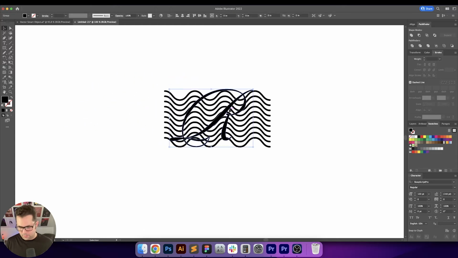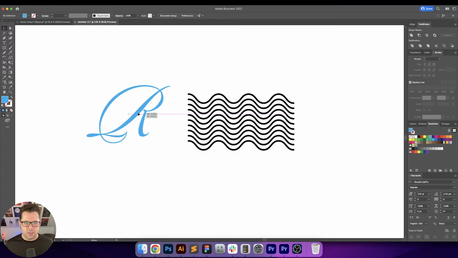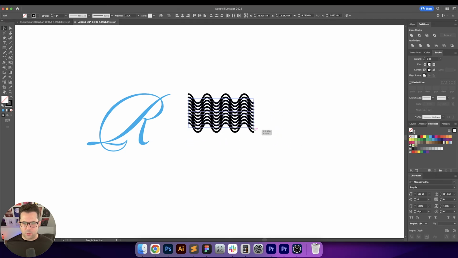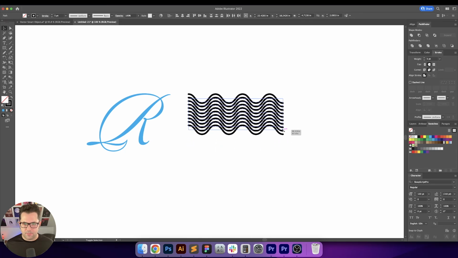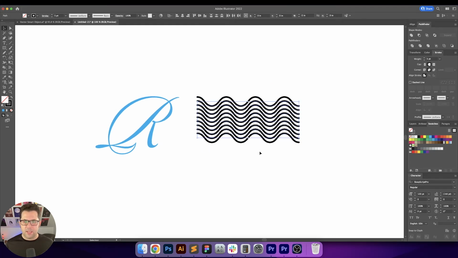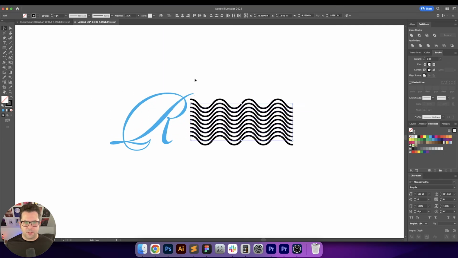And it's pretty cool. Like you got a little optical illusion type of thing going on there. Of course, I would refine this a little bit more to make sure that these would work well together with each other. But it could easily be, you know, some kind of a branding piece or something like that.